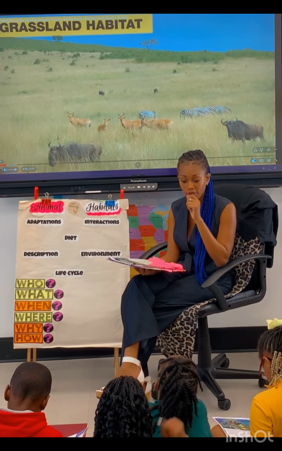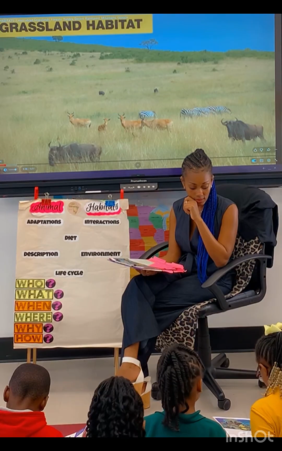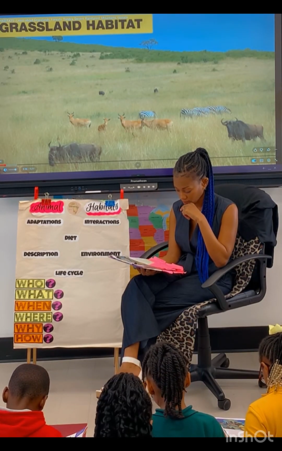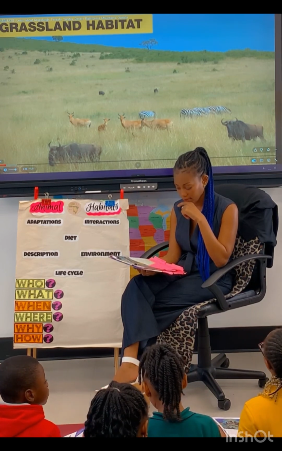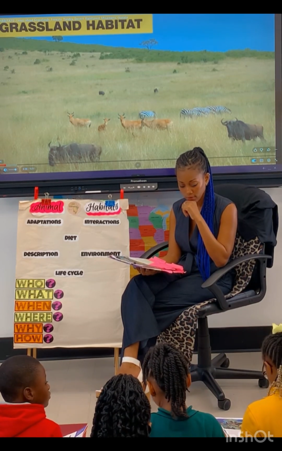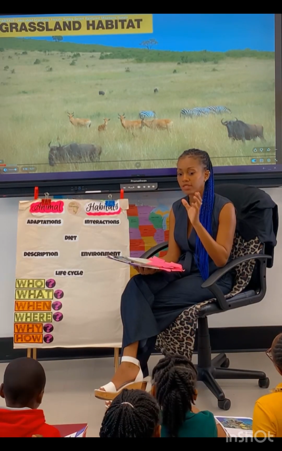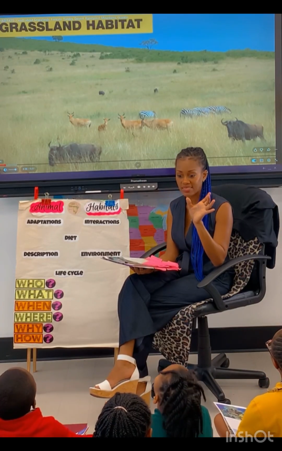Go back and look for your text evidence. A coral is a very tiny animal called coral. Right, good. Make sure when you give that text evidence that you give the full, complete sentence.